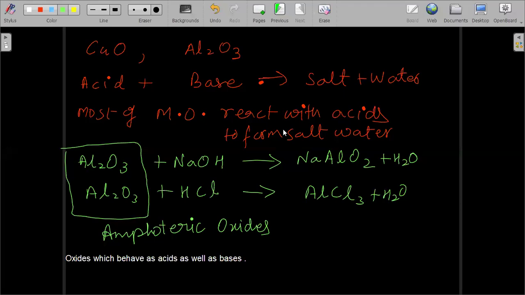No, they don't have qualities of both acids and bases. They behave like acids and bases. They behave as acids as well as bases. Sometimes they behave as acids and sometimes they behave as bases. So they are called amphoteric oxides.